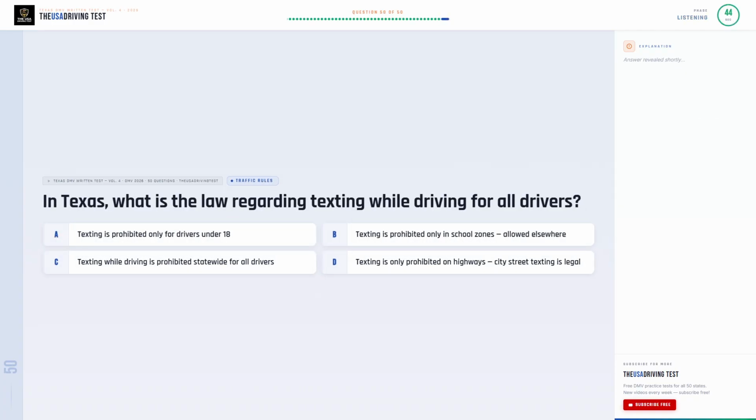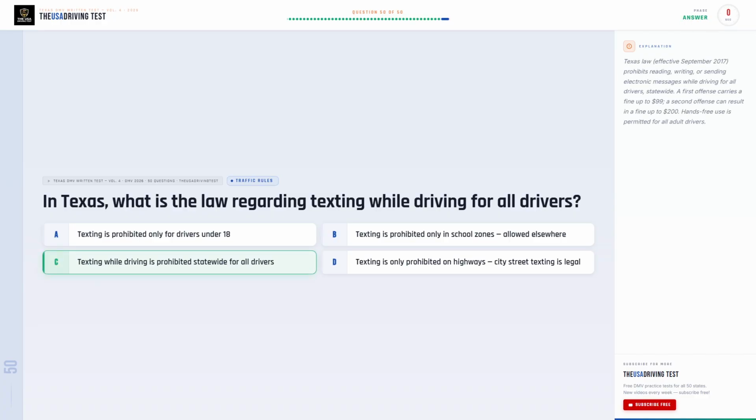In Texas, what is the law regarding texting while driving for all drivers? Option A. Texting is prohibited only for drivers under 18. Option B. Texting is prohibited only in school zones, allowed elsewhere. Option C. Texting while driving is prohibited statewide for all drivers. Option D. Texting is only prohibited on highways. City street texting is legal.